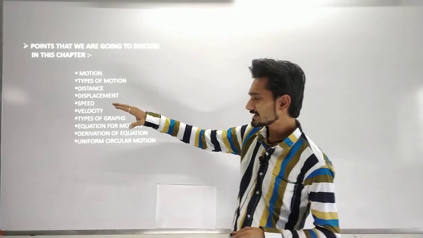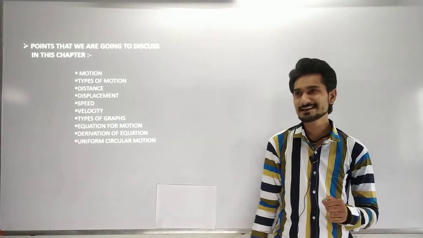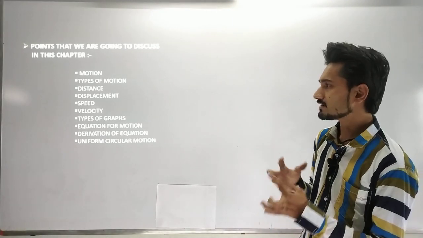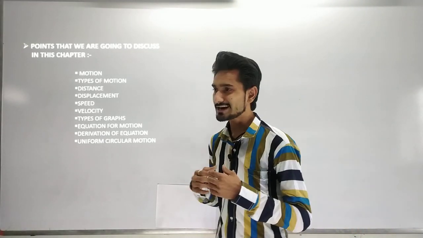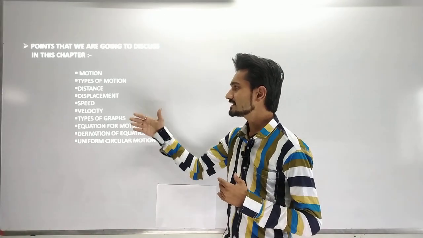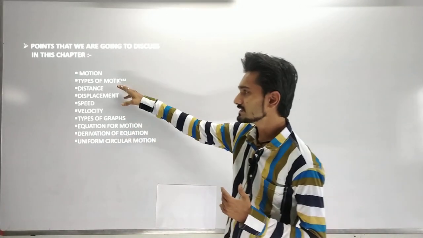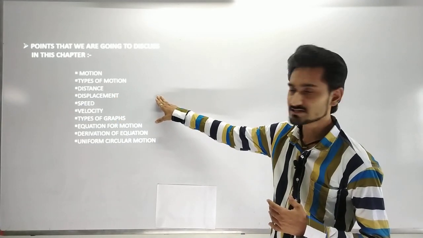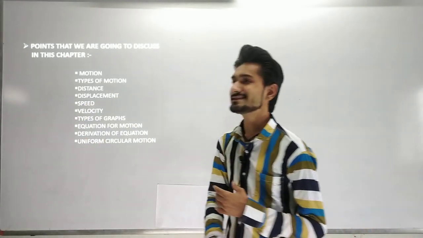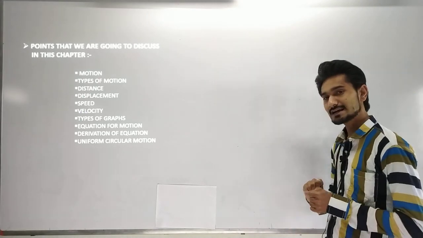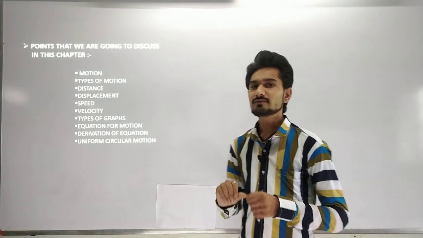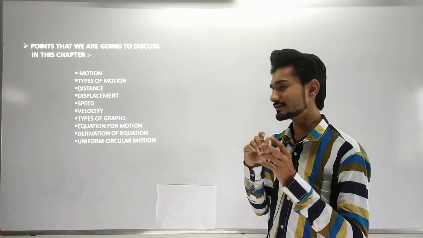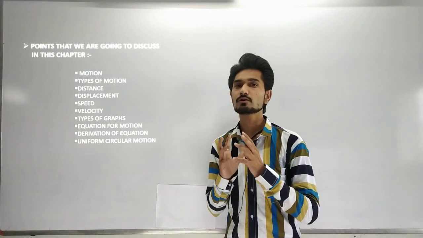Now going on to the next topic, that is speed. Each and every quantity gets something extra over the other. For distance you only need magnitude, for displacement you need magnitude and direction both, while speed consists of distance and time both. If I want to explain the speed, then I have to give you a distance and also a time.